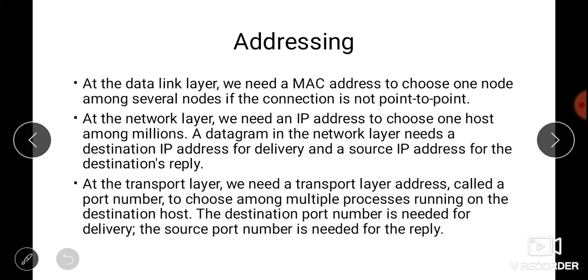At the network layer we have the IP address, so that we can choose one host among millions. A datagram in the network layer needs a destination IP address for delivery, and also a source IP address. At the transport layer we need a transport layer address, known as the port address, to choose among multiple processes running on a destination host. The destination port number is needed for delivery, and the source port number is needed for the reply.